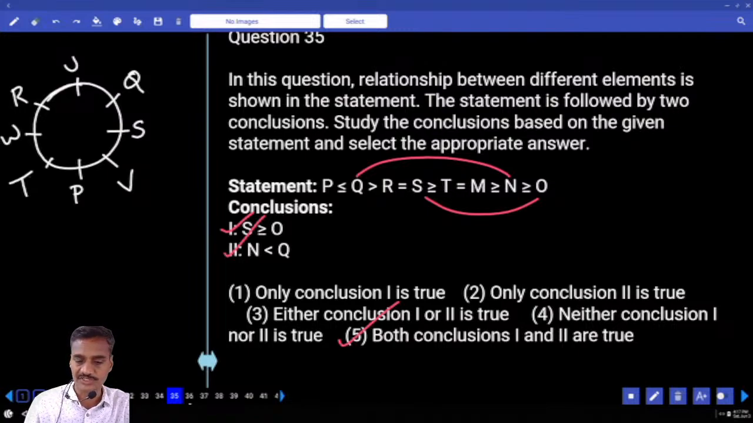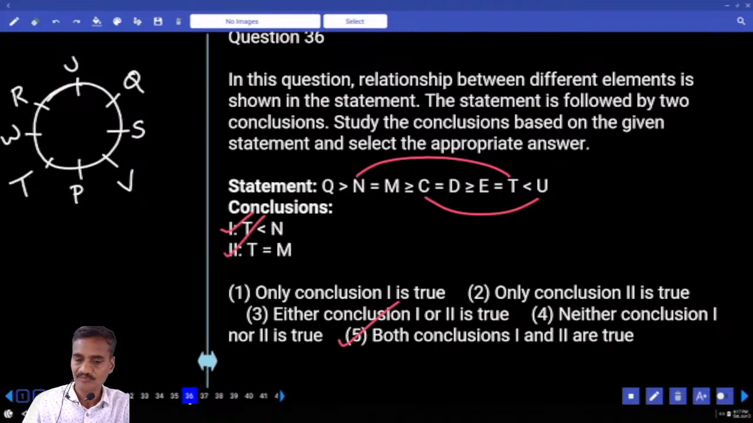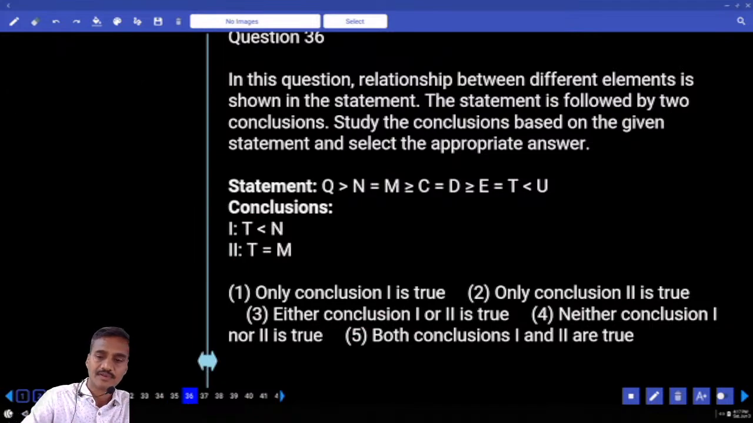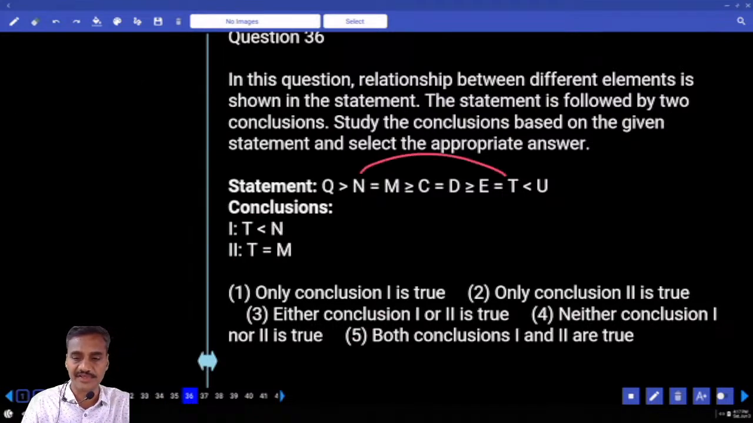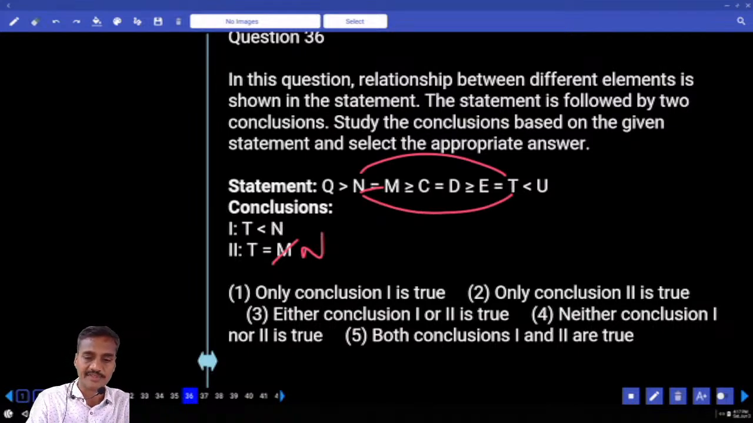The next one, the 36th one. Now T and N. Now between N and T, N greater than or equal to T. That is T lesser than or equal to N. T is lesser than or equal to N, and N equals M. Hence in the place of M, we can take it as N. Hence T is either lesser than or equal to. Either lesser or equal. Either 1 or 2, choice 3, question number 36.